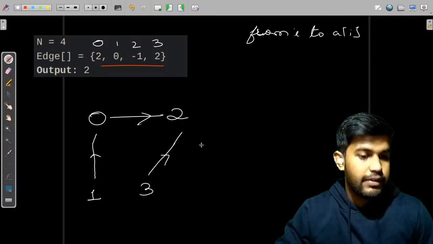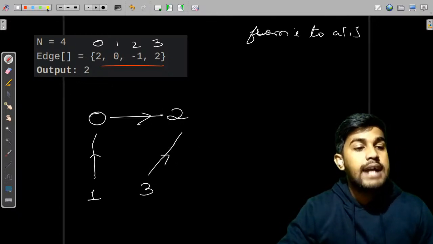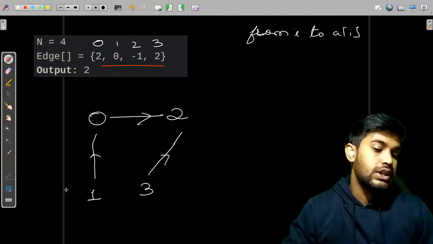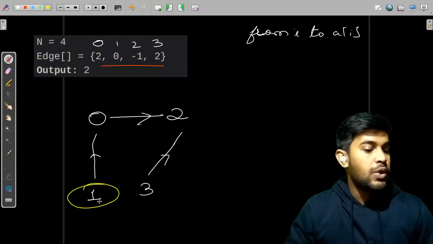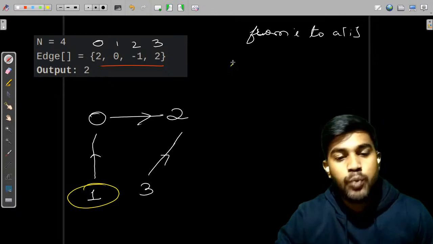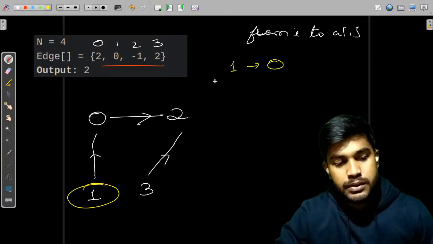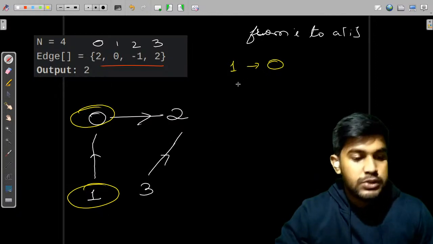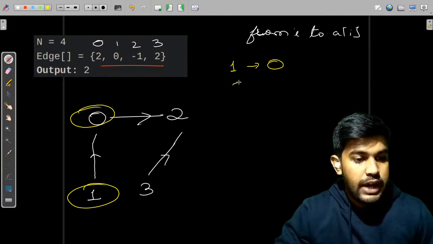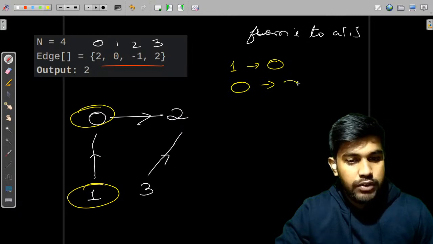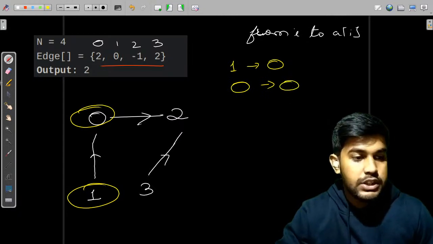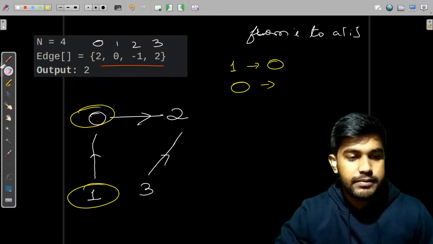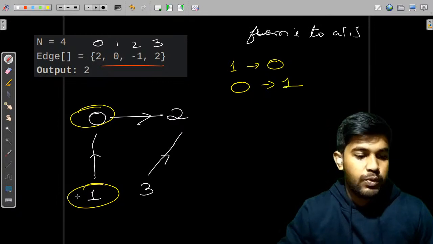Now, what are the different weights of each? So 1 has no incoming edge, so 1 has a weight 0. 0 has one incoming edge, that is 1. Sorry, 0 has a weight of 1 because it has this one.